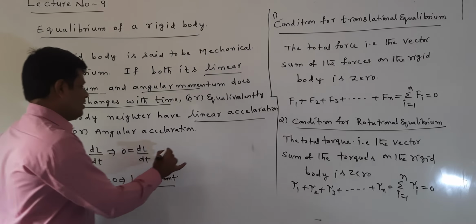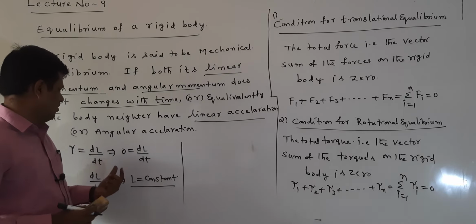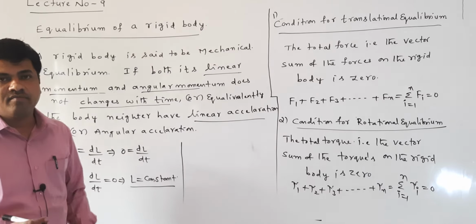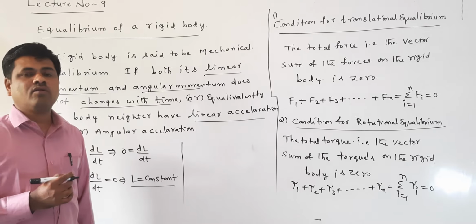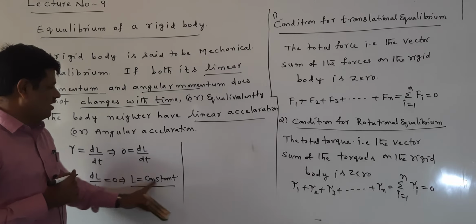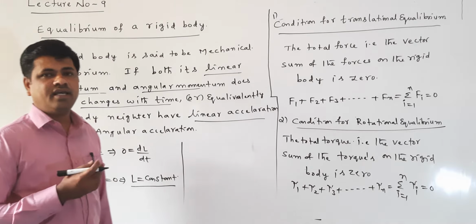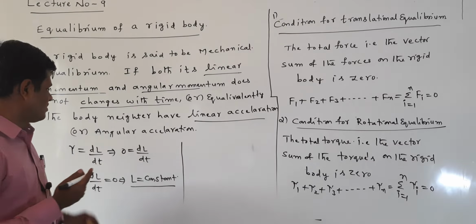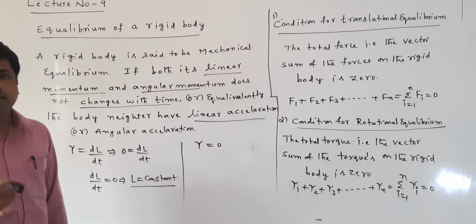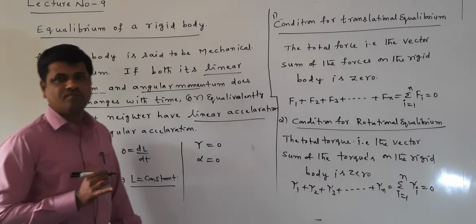Next, when the torque is equal to dL by dt, here L is equal to constant we are getting. When the torque is 0, alpha is also 0.